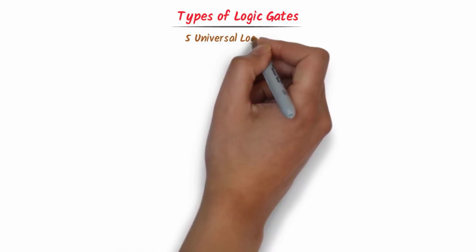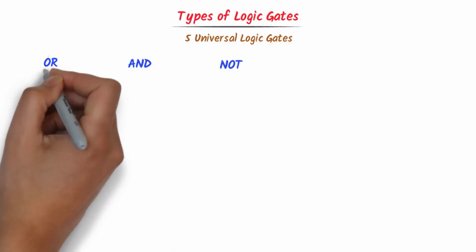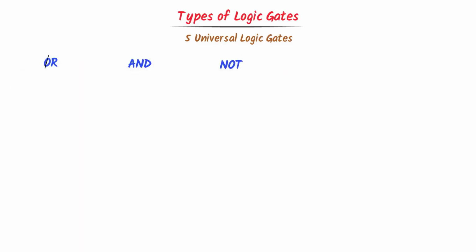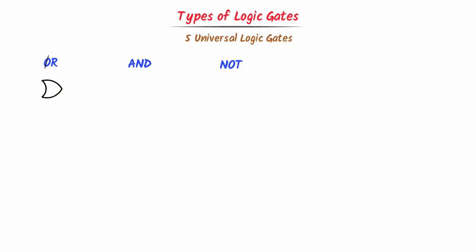Well, there are 5 universal logic gates. Firstly, we will learn 3 logic gates like OR, AND, NOT. In case of OR gate, I halfly cut the O. I draw it here and I curve this side. We always give two inputs to the logic gate like A and B. These inputs give us an output Y.